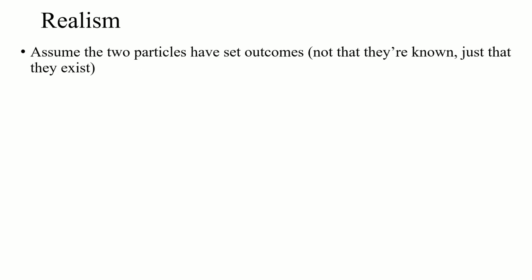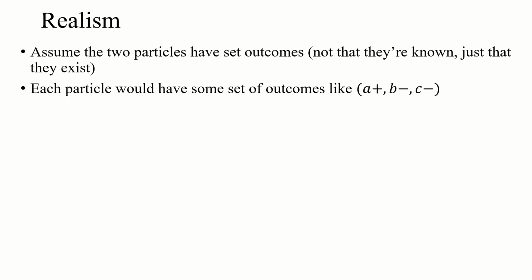That's a testable thing. If we assume the two particles have set outcomes, and again, not that we know what those outcomes would be or that we can predict them, just that they exist, each particle would have to have some set of instructions or hidden variables describing those things once they're generated.